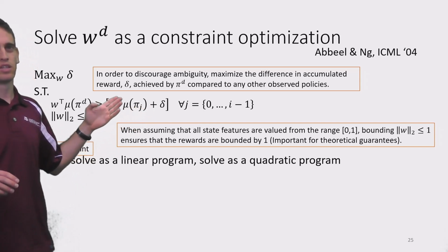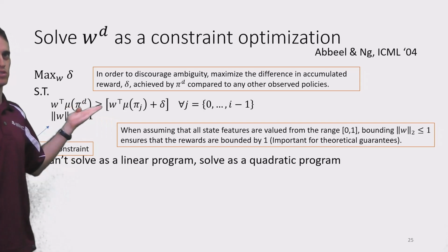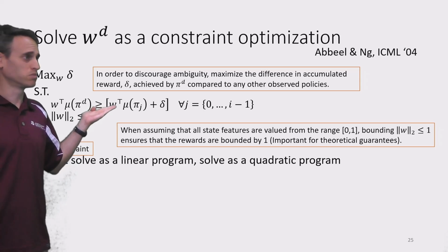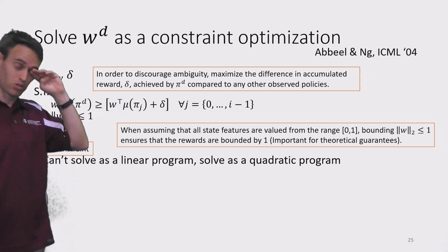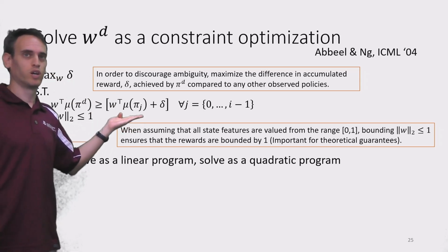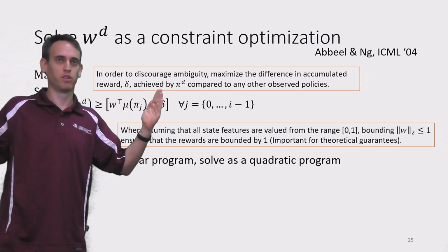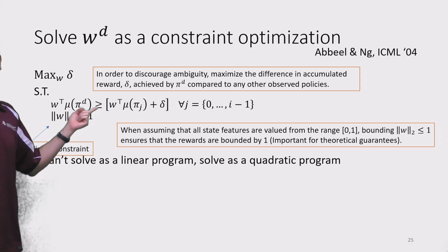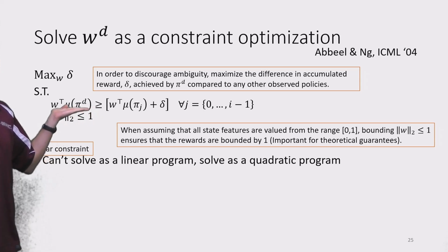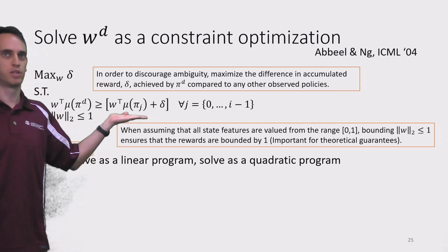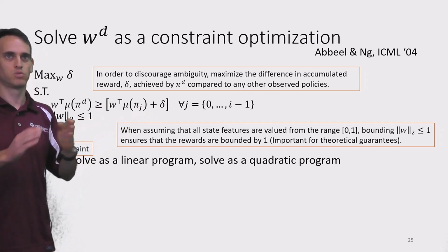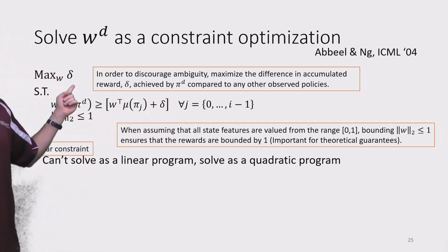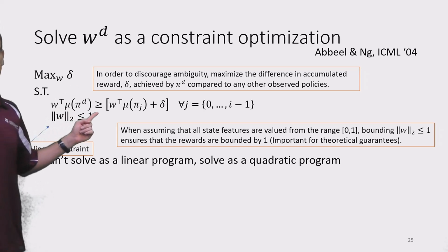So this means that not only are we trying to enforce this constraint, as we said before, this can be easily enforced by setting W to zeros, right? And sure, we have this constraint. But we're trying to actually have maximum separation between the two. That is, we're trying to maximize the reward obtained by our demonstrator compared to the reward obtained by our trained policy, right? So to differentiate them as much as possible. And this is indeed the maximization process that we're trying to solve under this constraint.